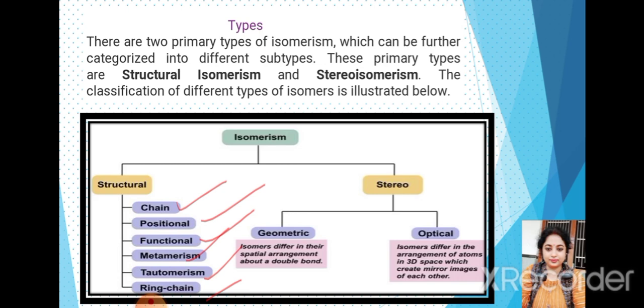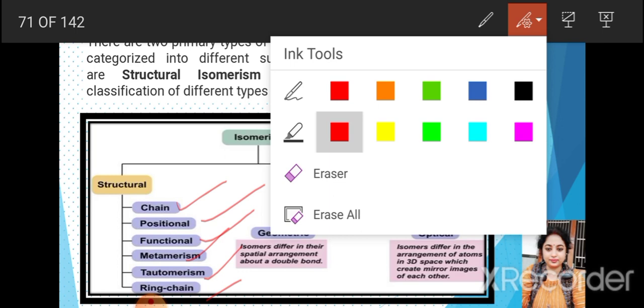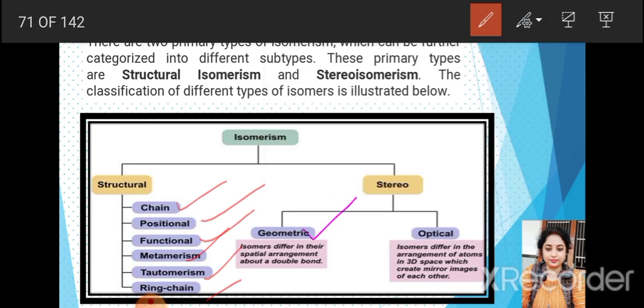The spatial arrangement of atoms or groups is also referred to as configuration of the molecule. It is further classified as geometrical isomerism and optical isomerism. One more is conformational isomerism.